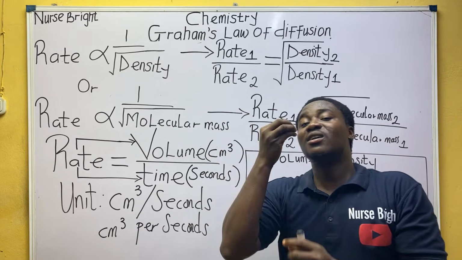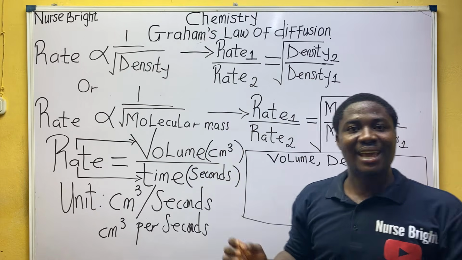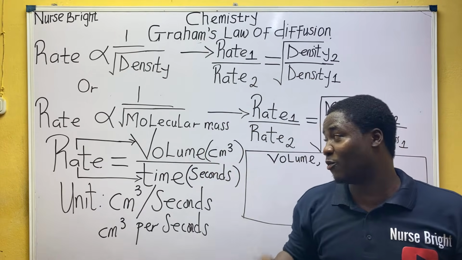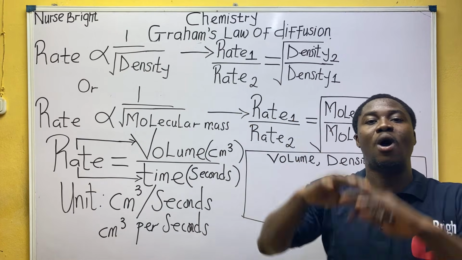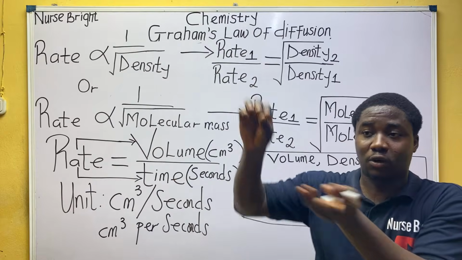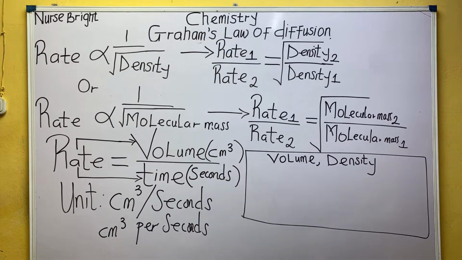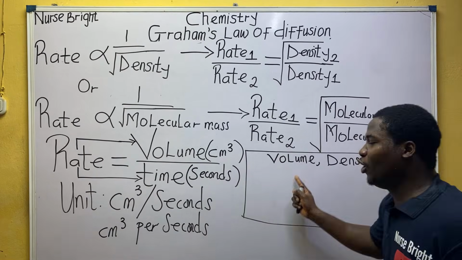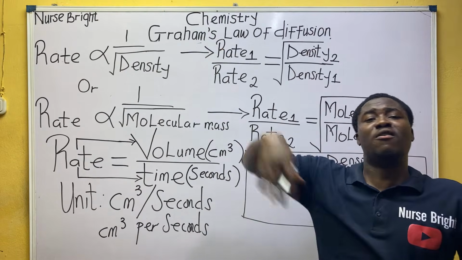I'm trying to use simple words. If it's an engineering person in this class, we'd be solving and putting many expressions on the board. But I'm just trying my best possible to allow everybody to flow. Not that I cannot do all of those things, but I'm trying my best so everyone can flow. Do you understand what I'm saying? As I'm saying, volume will behave like rate, because if rate goes up, volume goes up.